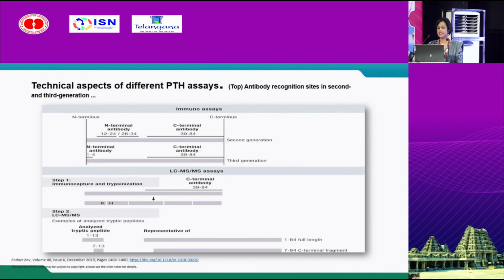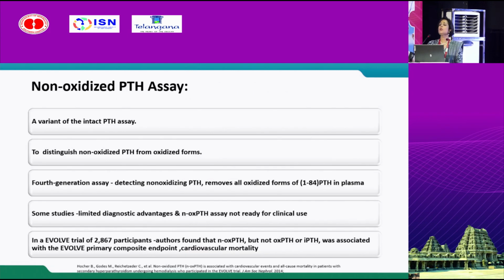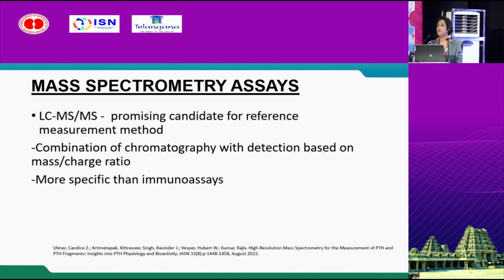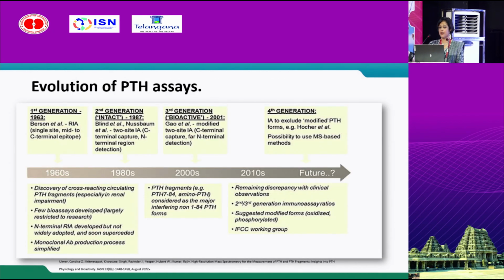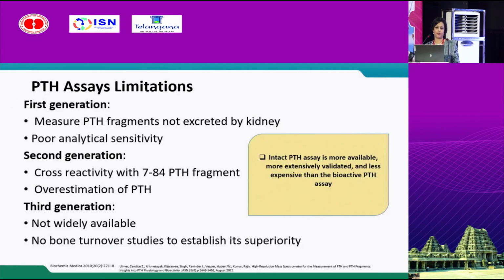So these are the different technical aspects. We also have a non-oxidized PTH assay to find the non-oxidized PTH, however, it is not in clinical use. We have mass spectrometry assay, which is more specific and a promising candidate for reference measurement method of PTH. Now, this is the evolution of PTH assays from first generation to third generation, and what we are hoping now is a fourth generation assay where the modified forms are not measured and probably it is a mass spectrometry based assay. So every generation has limitation.